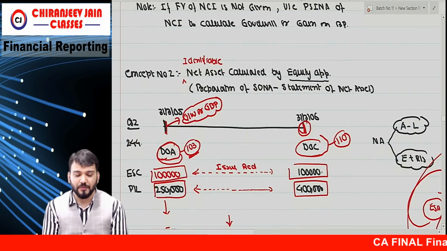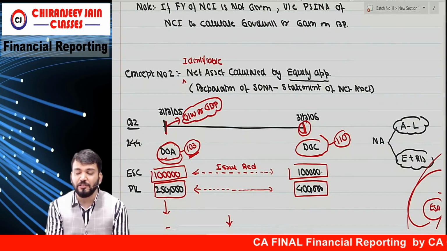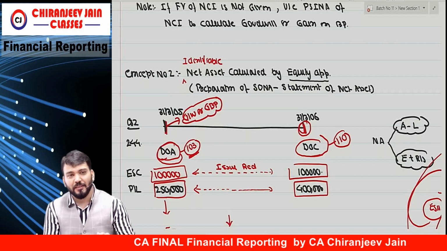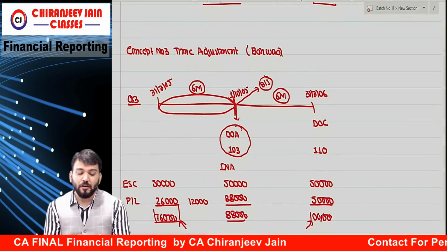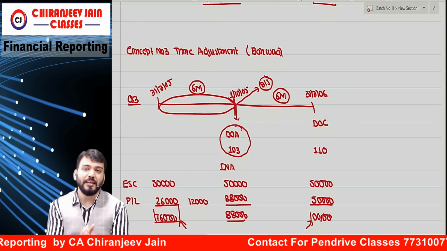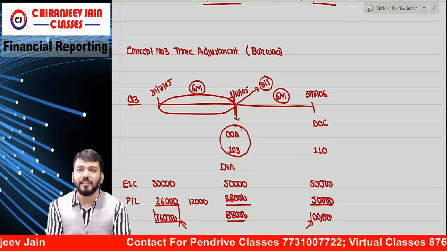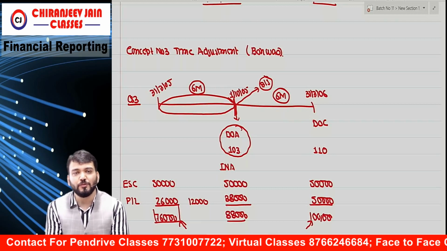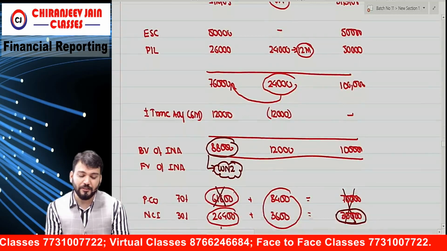My concepts. Okay? Then concept number 2, we said calculate INA by using which approach? Equity approach. Equity approach means equity plus reserve and surplus. This also you have understood? Yes, sir. Now concept number 3, time adjustment. Time adjustment also you have understood. Whenever the date of acquisition is not at the beginning of the year, then always we need to apply time adjustment on the assumption that profit has been earned evenly throughout the year. Which profit? Net profit, not profit after dividend. That also you have understood.